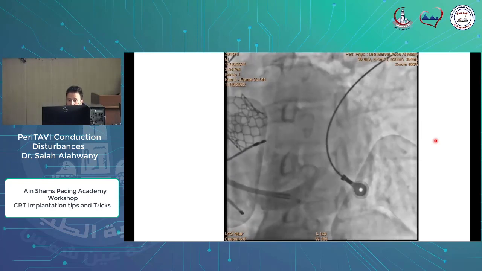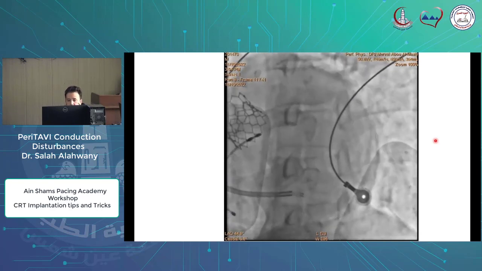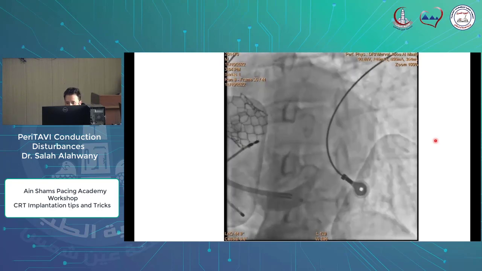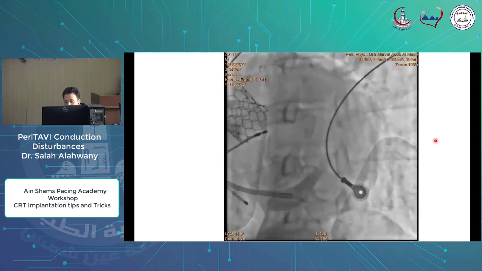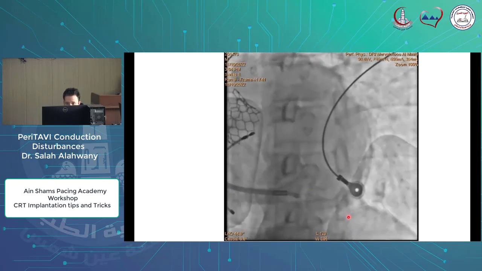So we got back more proximally and did another injection using the subselector for a trial of cannulation of this branch, which can be considered a posterolateral branch.